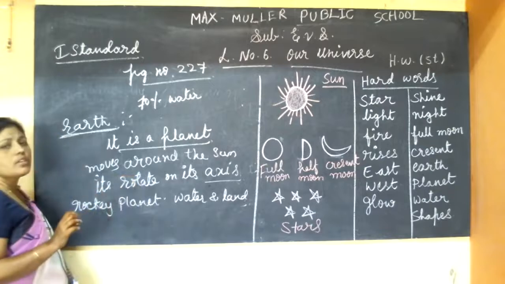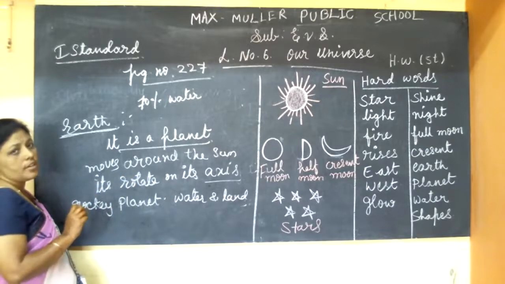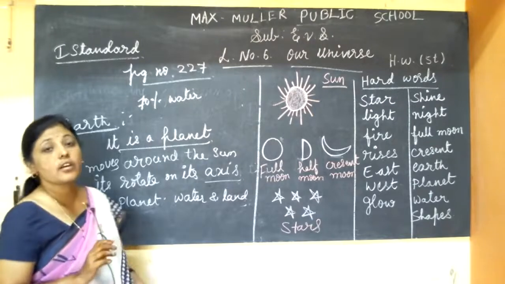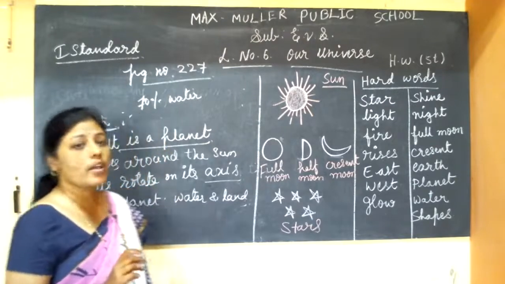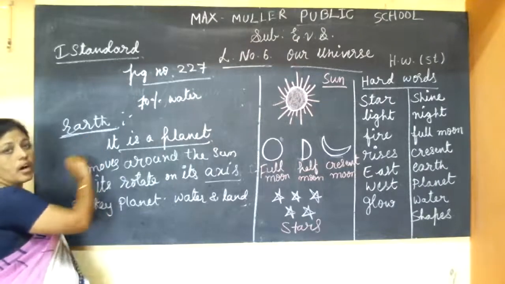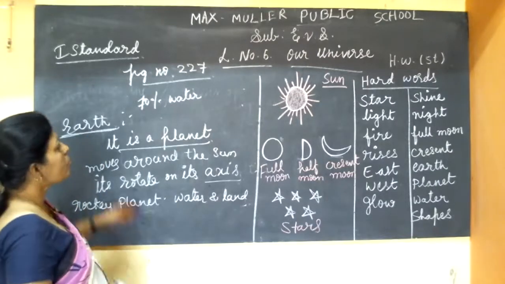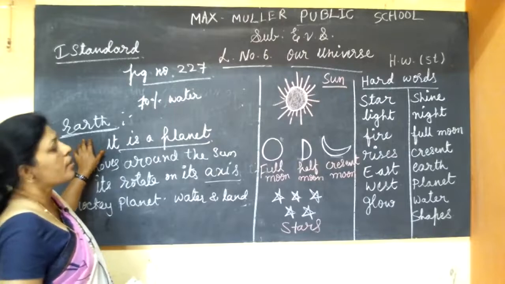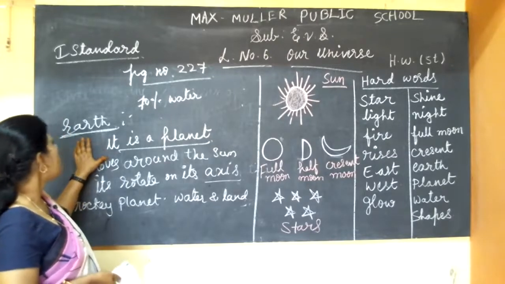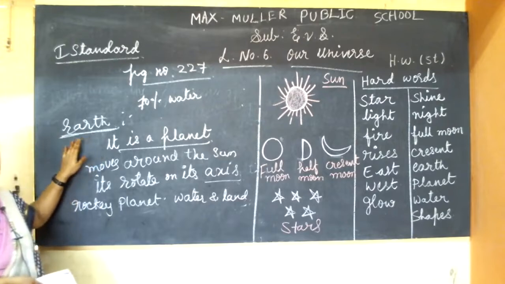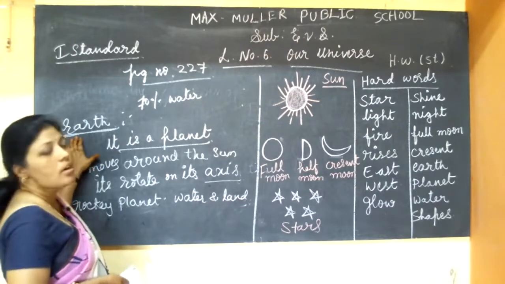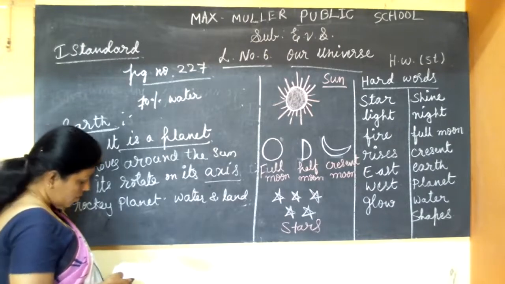So all the living things can live on earth because it has water. Are you understood? Because of water. See, other planets don't have any water. We still haven't found any. So on earth, all living beings are here because it has water. That's why all living things are living.